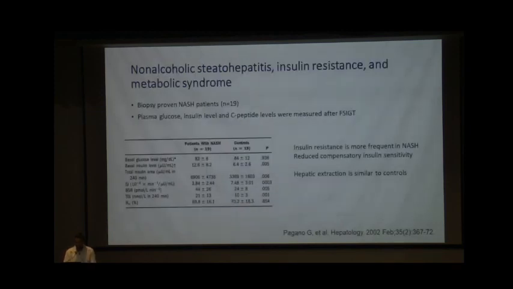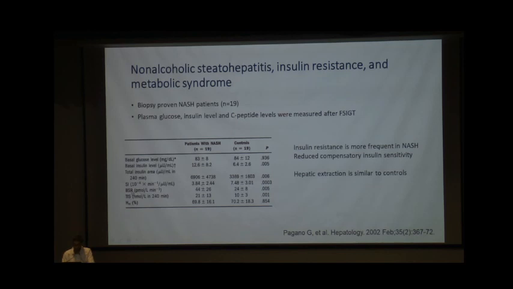The association of NAFLD, NASH, and insulin resistance is well proven. This was one of the first studies, published in 2002 in Hepatology, where 19 biopsy-proven patients with NASH cirrhosis were given 150 grams of glucose and underwent a frequently sampled IGT test. What they found was that these patients, especially those who had NASH, in comparison to controls, had lower insulin sensitivity.